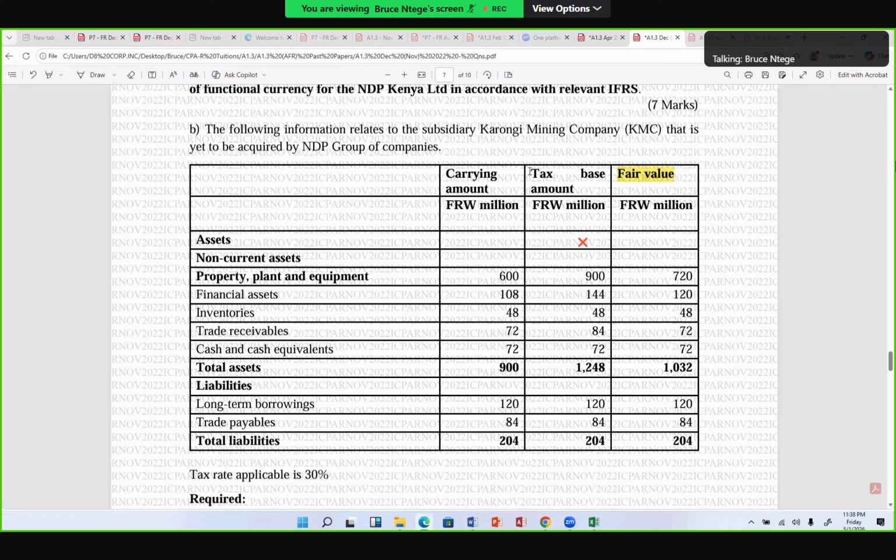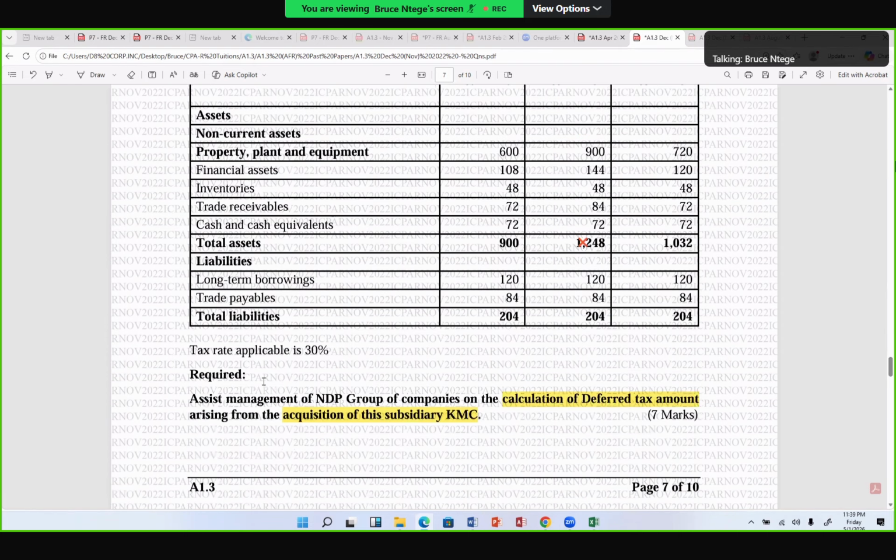I'm going to look at the tax base and the fair value. The differences are the ones that we shall call taxable temporary differences or deductible temporary differences, and we shall apply a tax rate. We've been given items of assets, which we shall pick individually, and items of liabilities. They've told us that the tax rate is 30%.